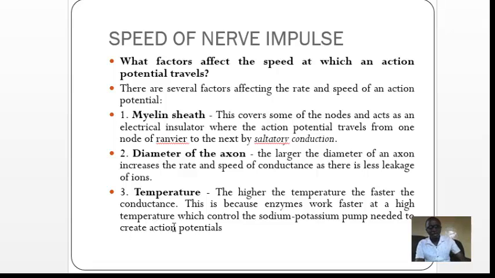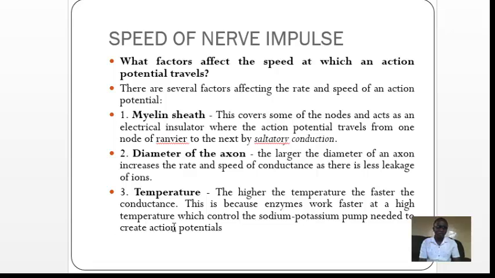The last factor is temperature. The higher the temperature, the faster the speed of conduction of the action potential or nervous impulse. This is because a temperature increase up to the optimum level facilitates enzyme activity, so enzymes work faster, and as a result the action potential increases. Also, higher temperature reduces the resistance of the axoplasm, which maximizes the conduction of the action potential.